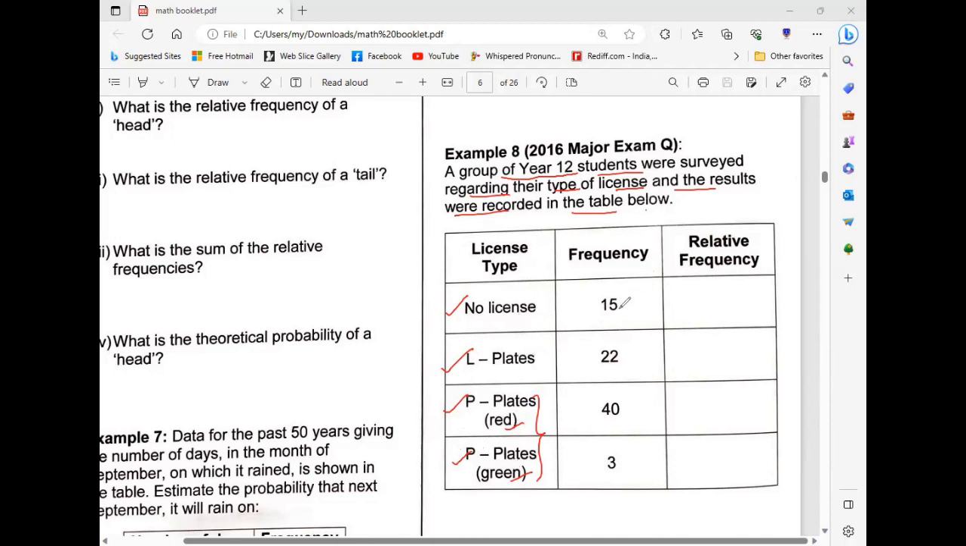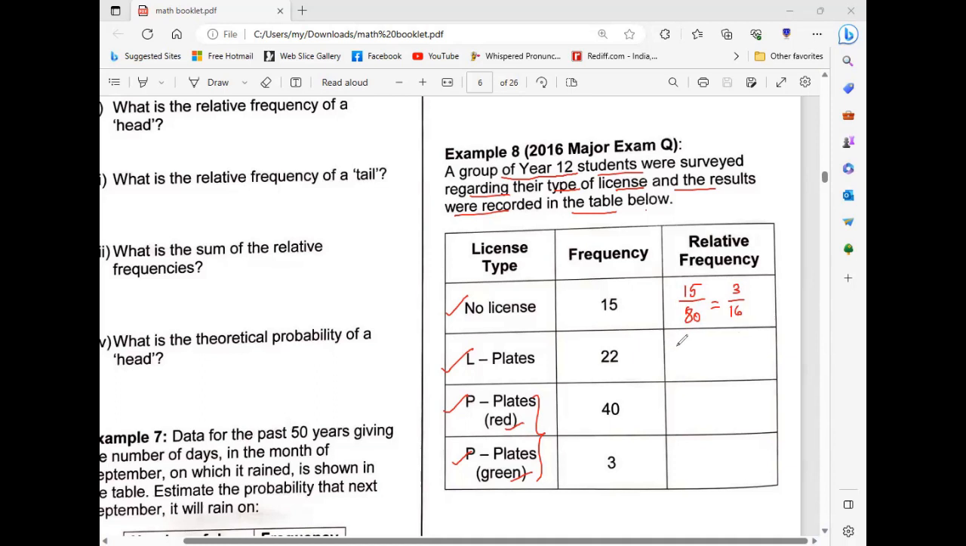So let me know the relative frequency of no license. Can you tell me? 15 out of how much? 80. Yeah, 80, correct answer. You can cancel in the 5 times table: 3 times 5 is 15 and 16 times 5 is 80, so 3 by 16.